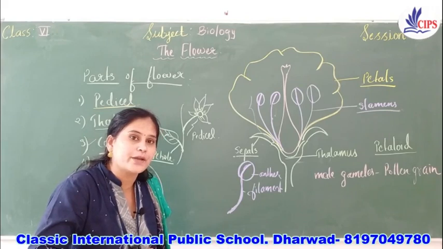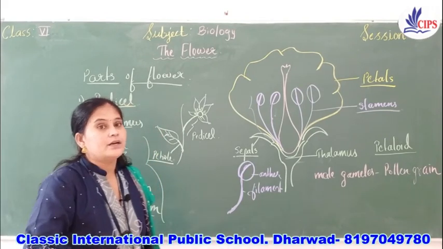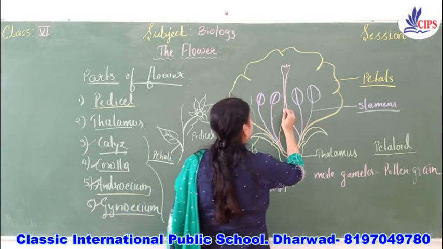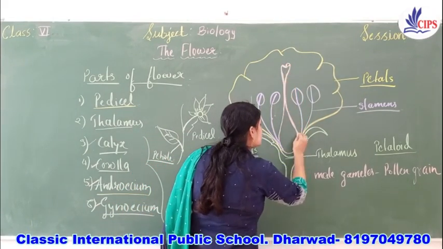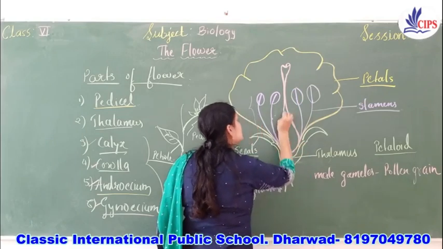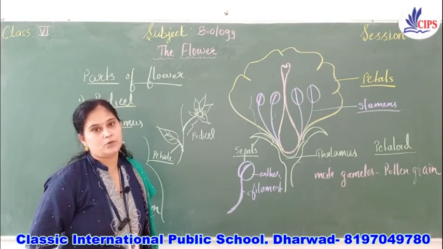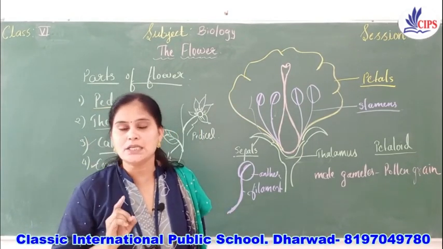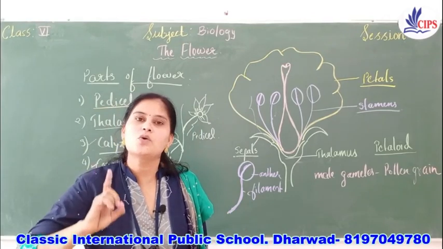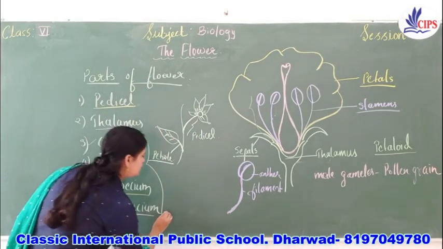So this part here is called what? Gynoecium. And this gynoecium is also termed as pistil, or it is also called a carpel. Please remember all the names.